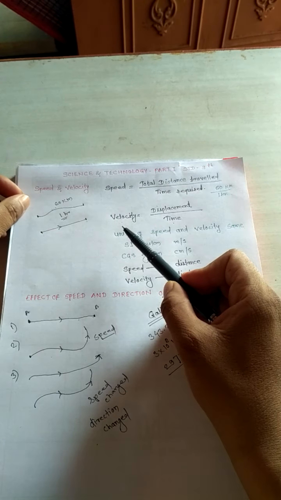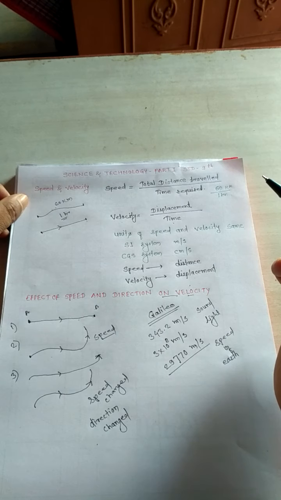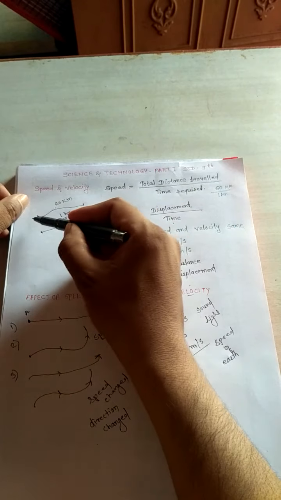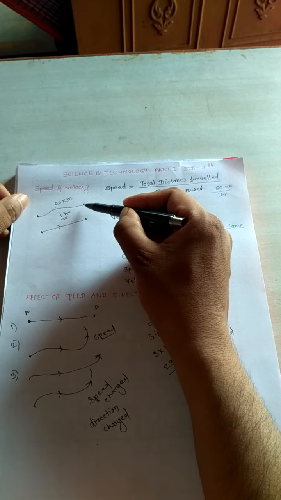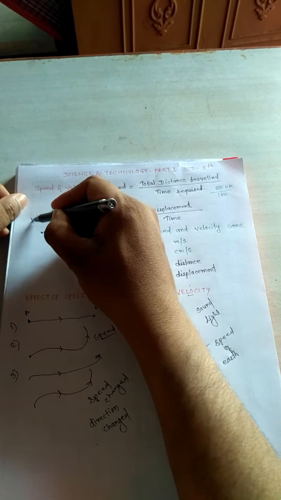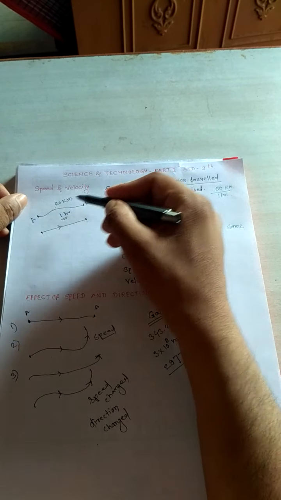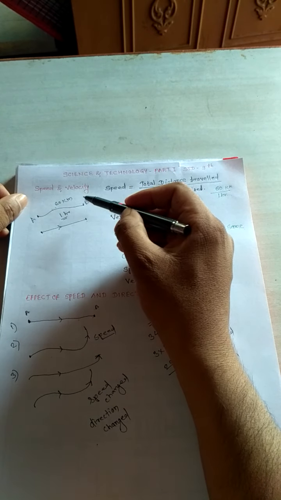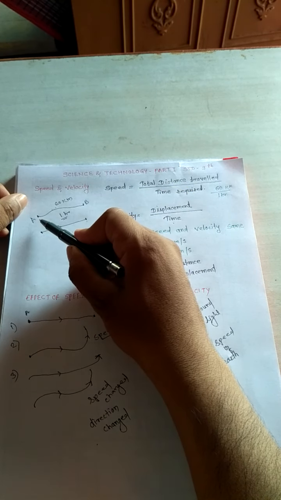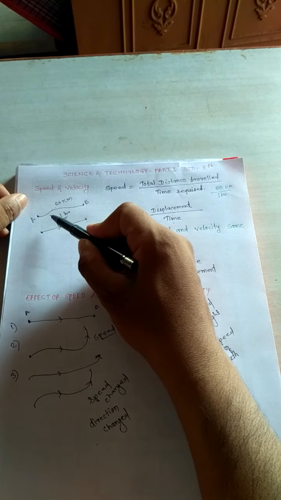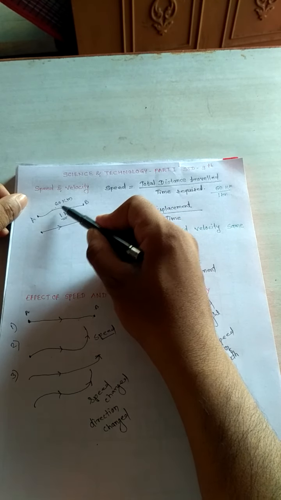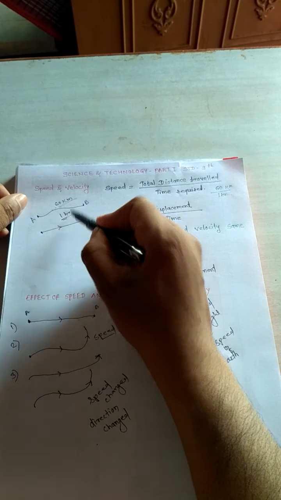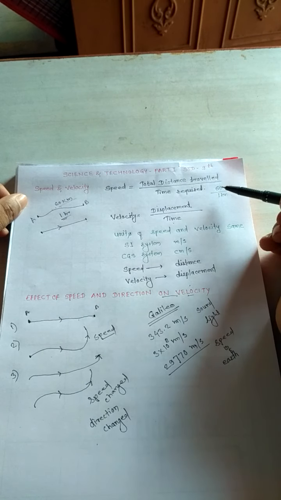Now we will study one more example. For example, this is point A and this is point B, and if a vehicle is traveling on this path between these two points, it covers the distance of 60 kilometers, and the time required for that is 1 hour, then it is called the speed.